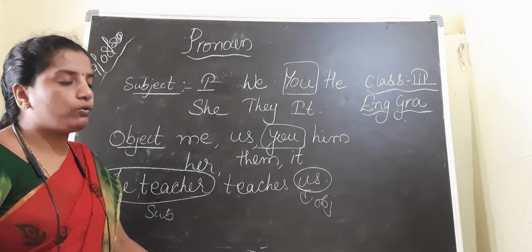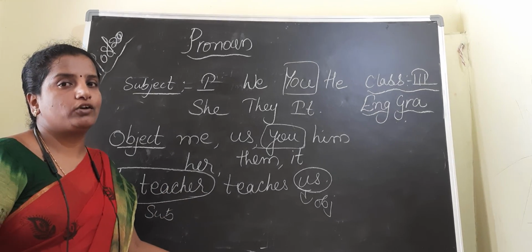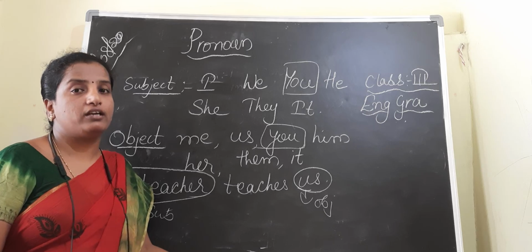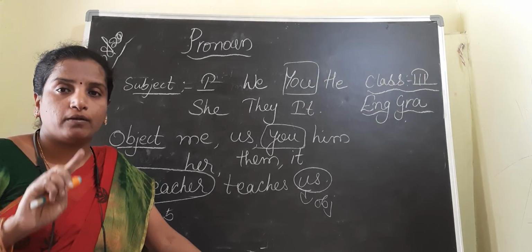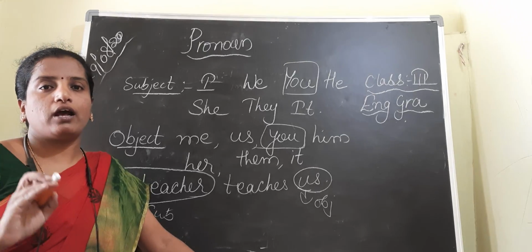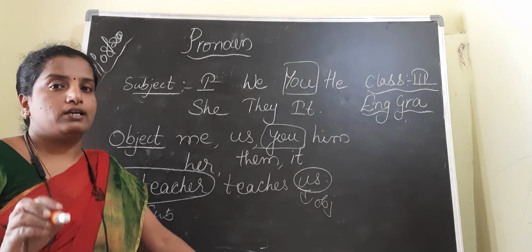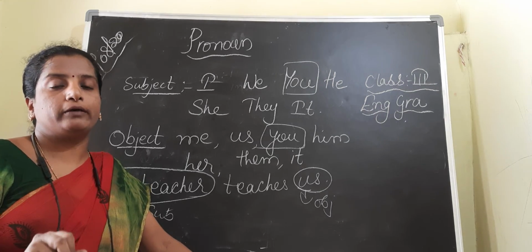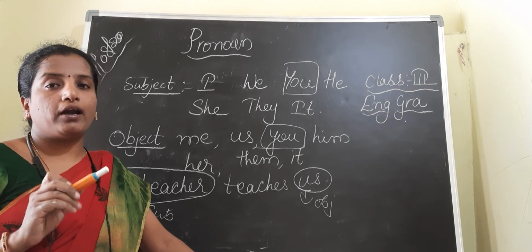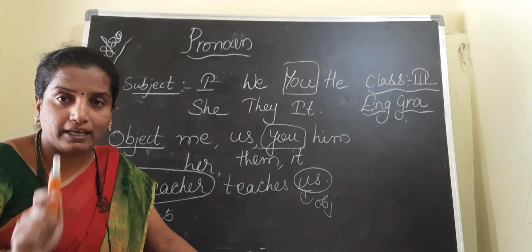So I'll conclude the class today. If I complete the topic today, you may get confused. Only 3 or 4 things we have learned today, children. Pronoun. What is a pronoun? A word which is used instead of a noun is known as the pronoun. In pronouns we have discussed the personal pronouns.